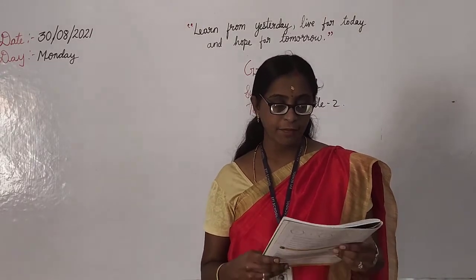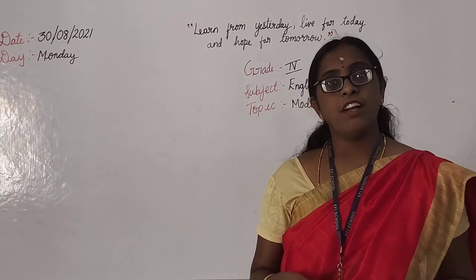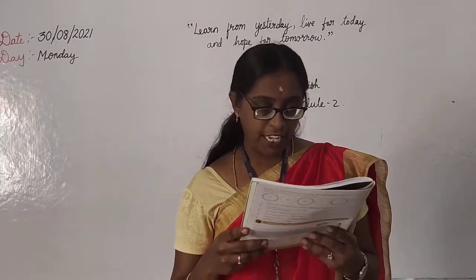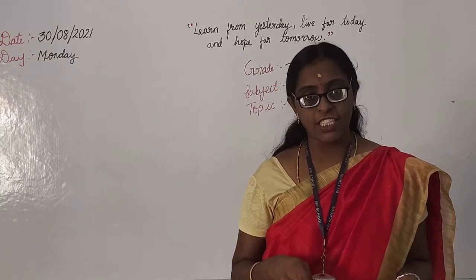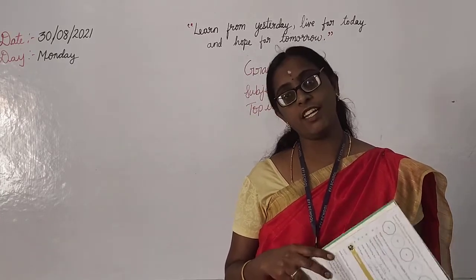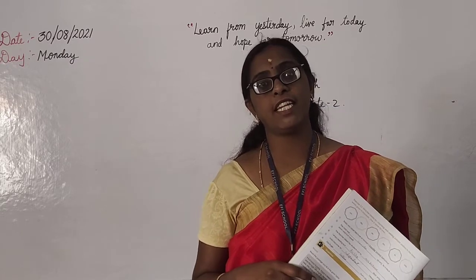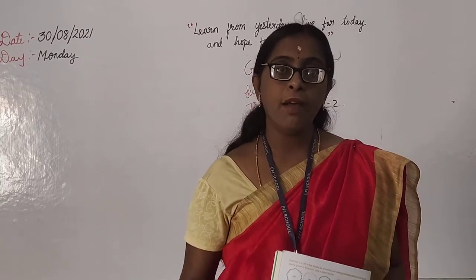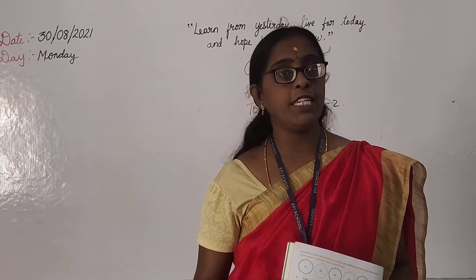Then we learned gender nouns. How many gender nouns did we learn? We learned masculine gender, feminine gender, neuter gender and common noun genders, right? Masculine genders are the names of boys, men and male animals.